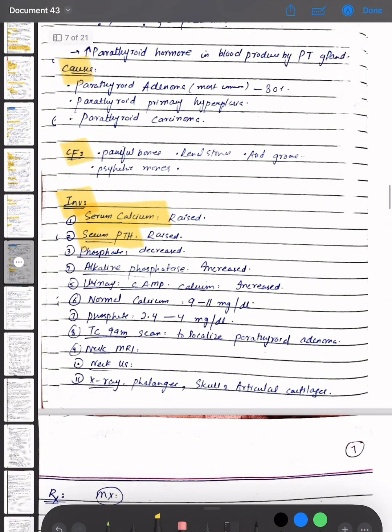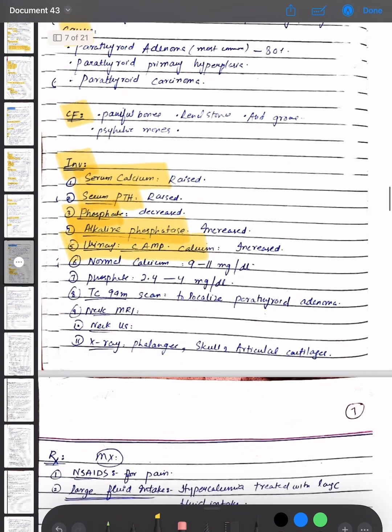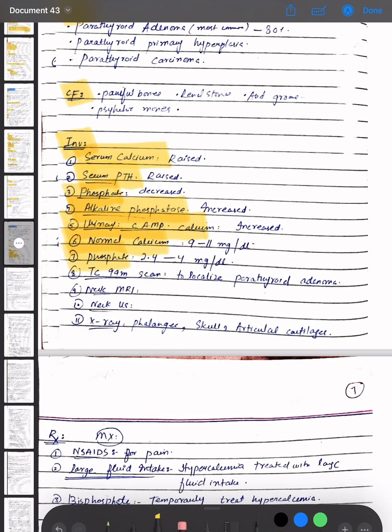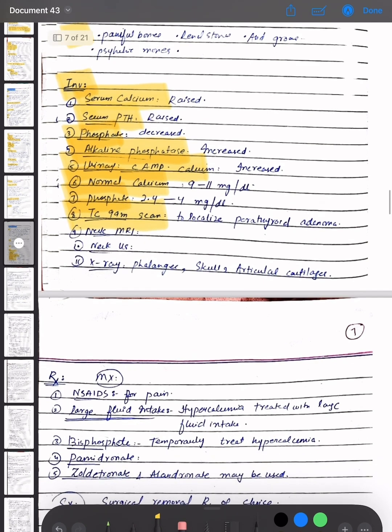Phosphates will be decreased, alkaline phosphatase will be increased, and urinary calcium will be increased. Normal calcium is 9 to 11 mg per dl, and phosphate is 2.4 to 4 mg per dl. Technetium-99 scan is done to localize parathyroid adenoma, along with neck MRI, neck ultrasound, and X-ray of phalanges, skull and articular cartilages.